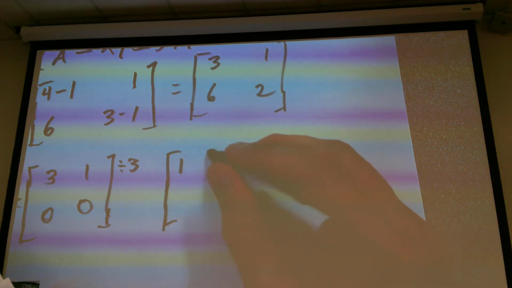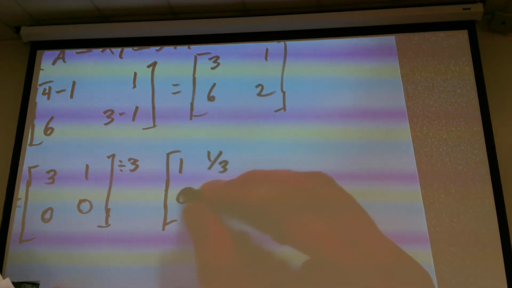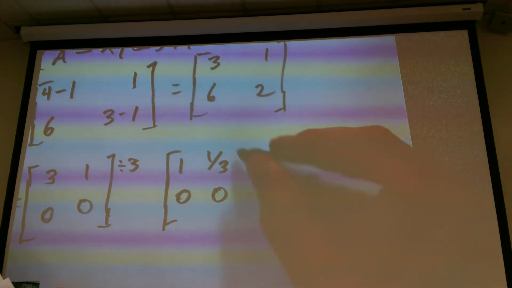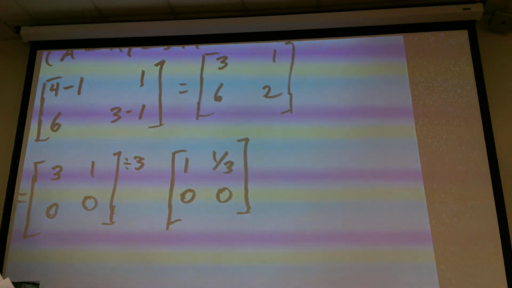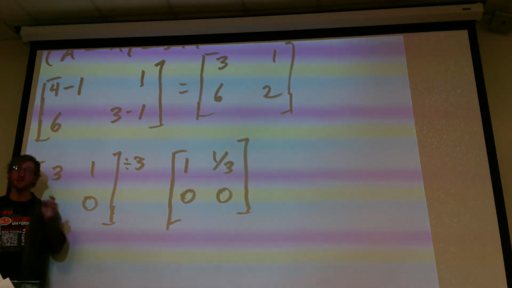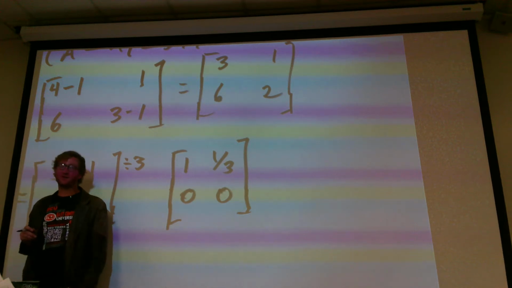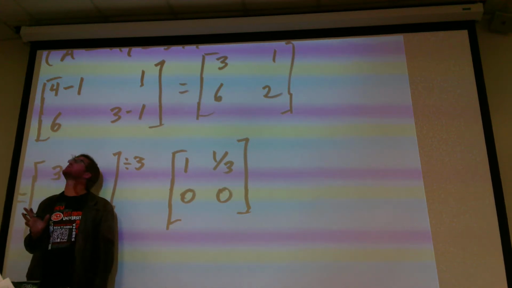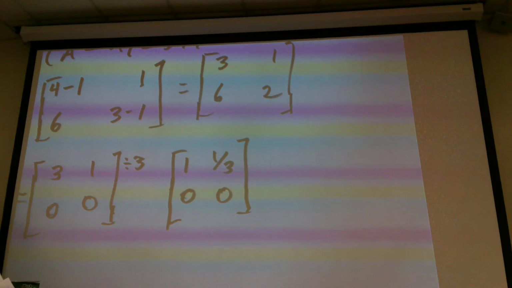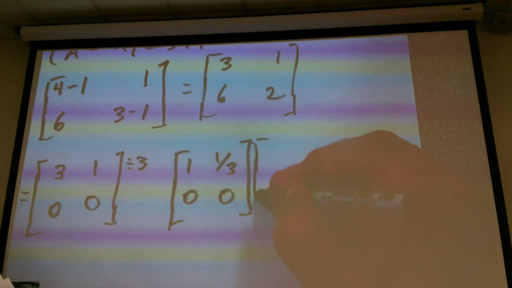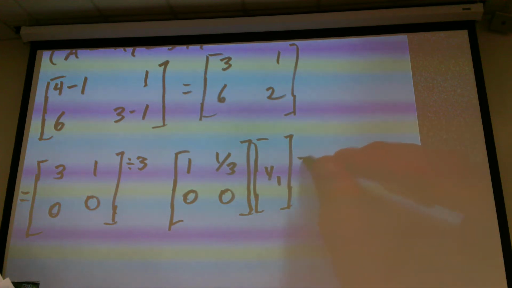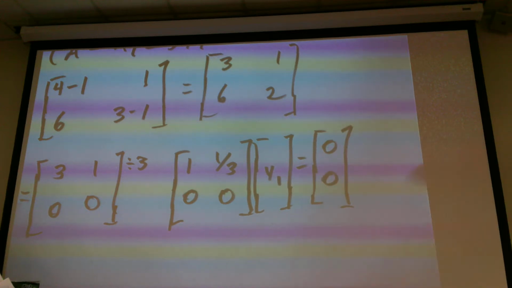That's 1, 1/3, 0, and 0. Okay, and so now we want to think about this problem as, what could I pick as V1 that would come out with 0 and 0? That's the question.